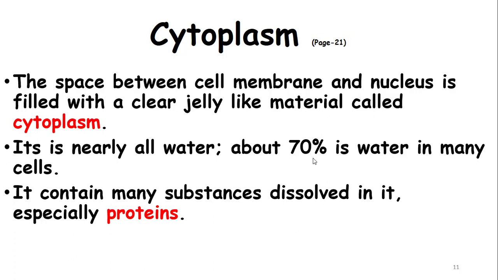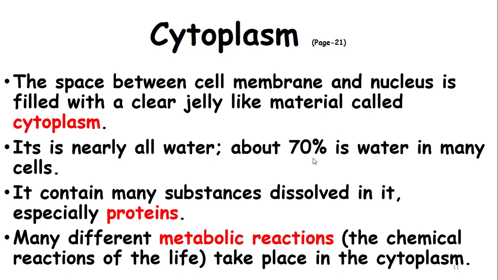Now we studied that there are many ribosomes inside the cytoplasm, and these ribosomes produce proteins. So this cytoplasm contains proteins produced by the ribosomes. Many different metabolic reactions, the chemical reactions of life, take place here.